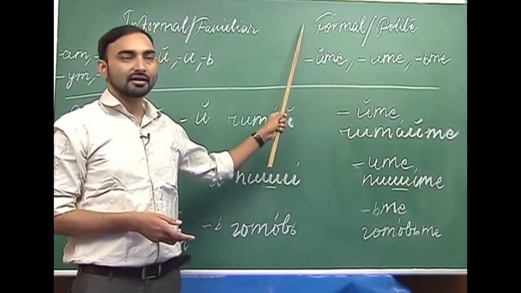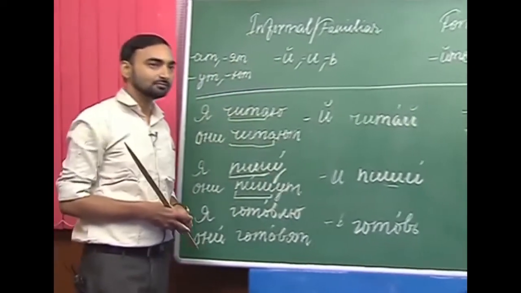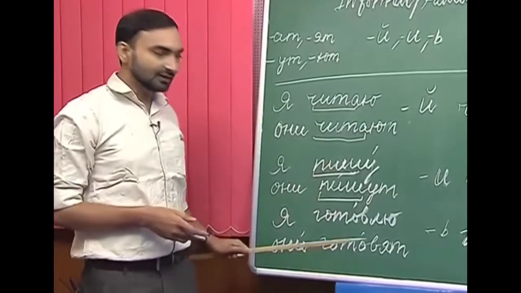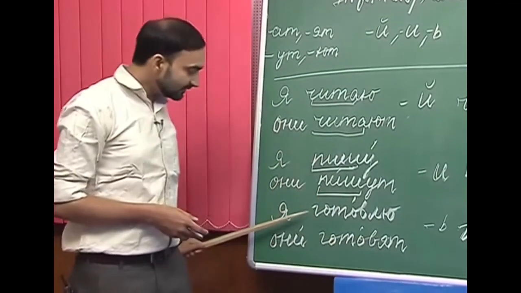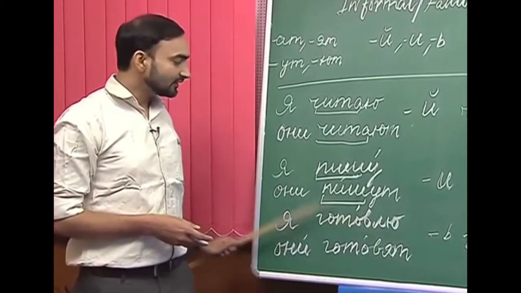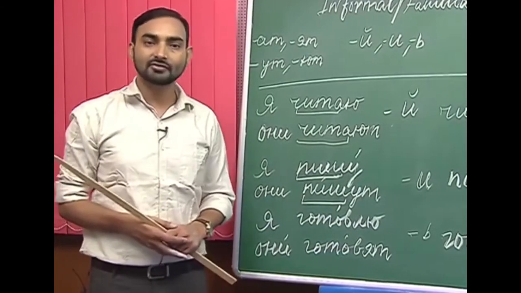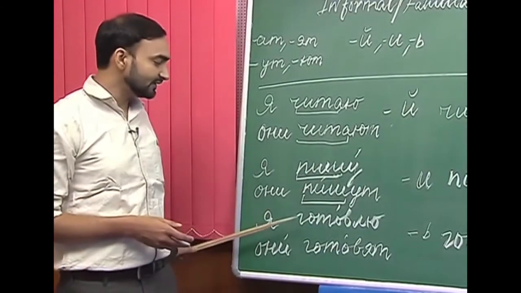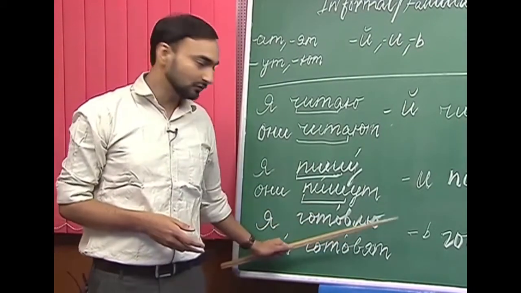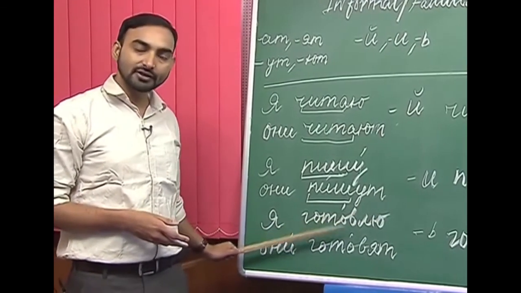Pishite is the formal or polite form of the imperative mood. The third case is when the stem ends with a consonant and in the first person singular the ending is not stressed, like in gatovit, ya gatovlyu. So this u is not stressed and the stress falls on the root.